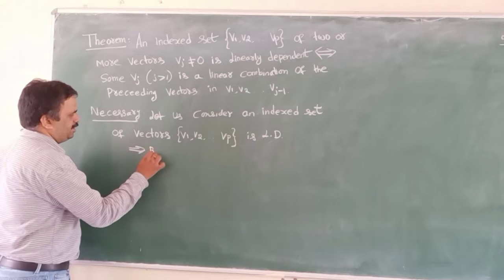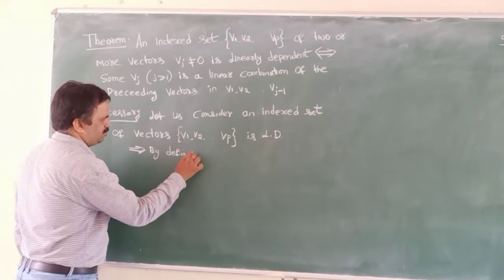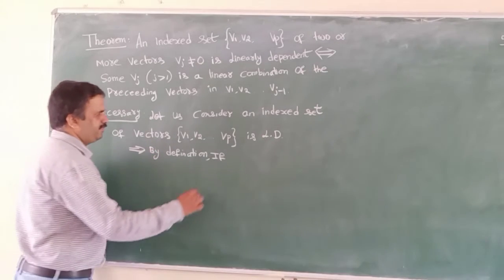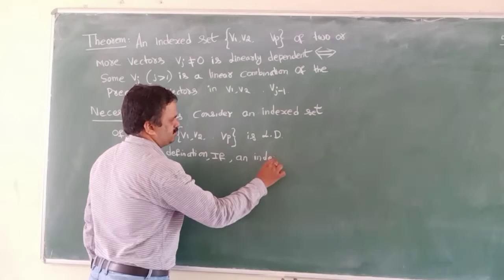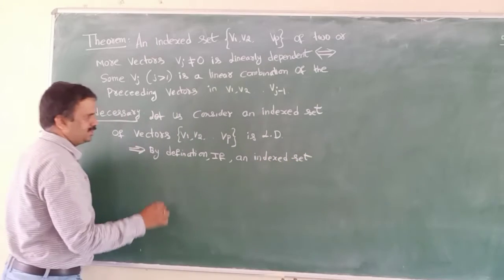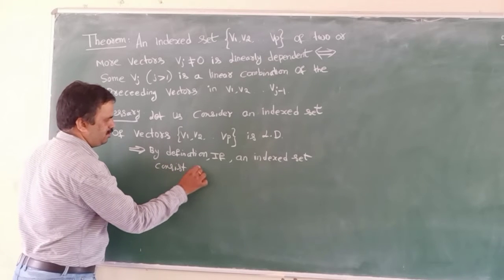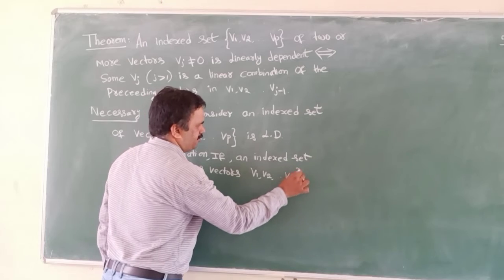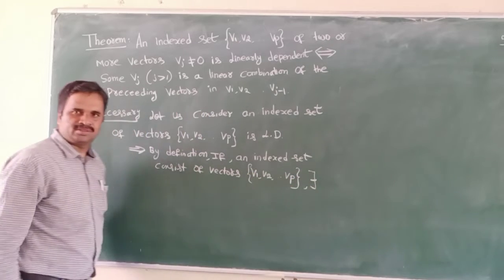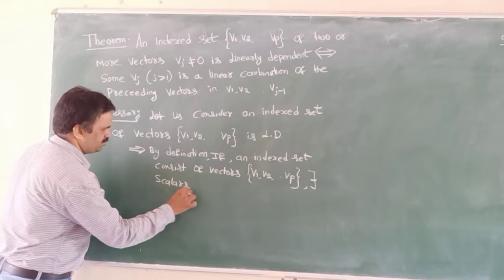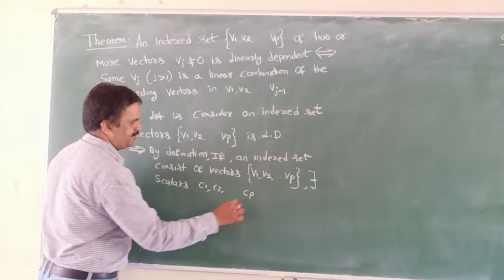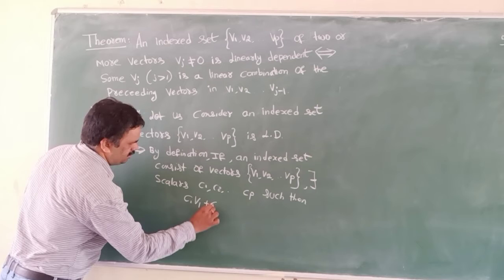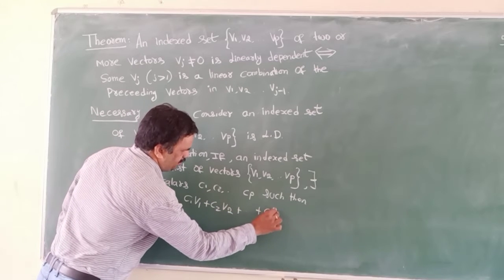This implies, by definition, that if an indexed set consists of vectors v1, v2, ..., vp, there exist scalars c1, c2, ..., cp such that c1 v1 plus c2 v2 plus so on plus cp vp is equal to 0 bar.